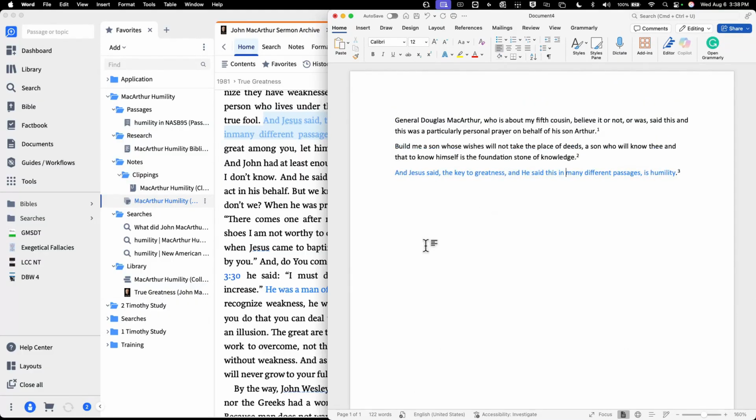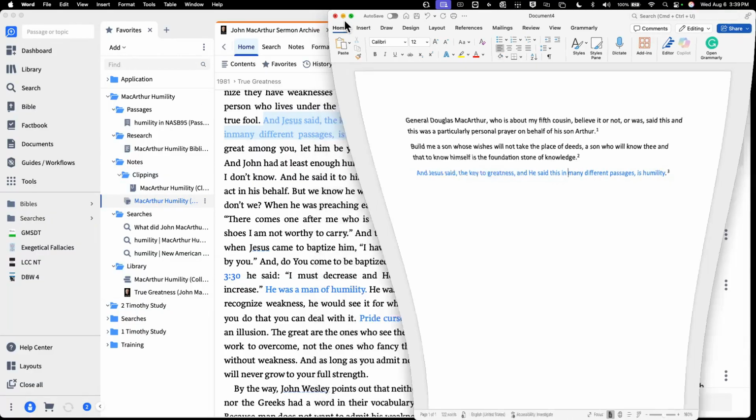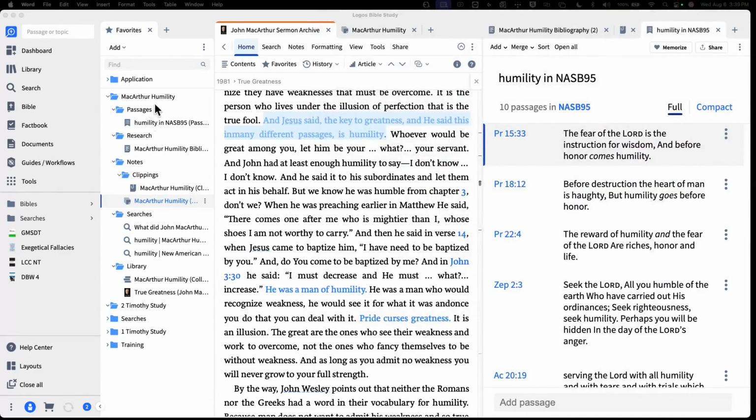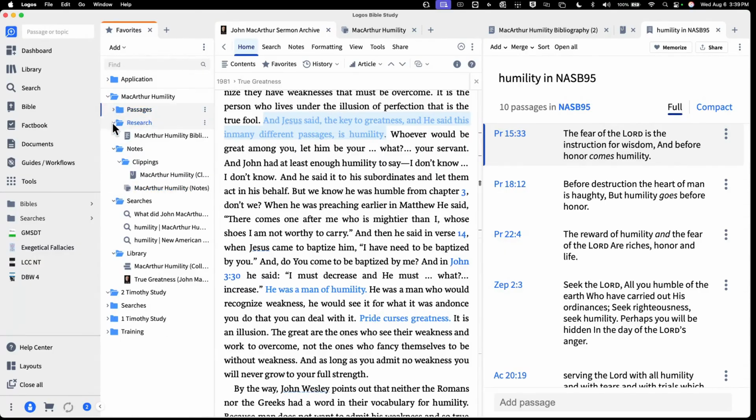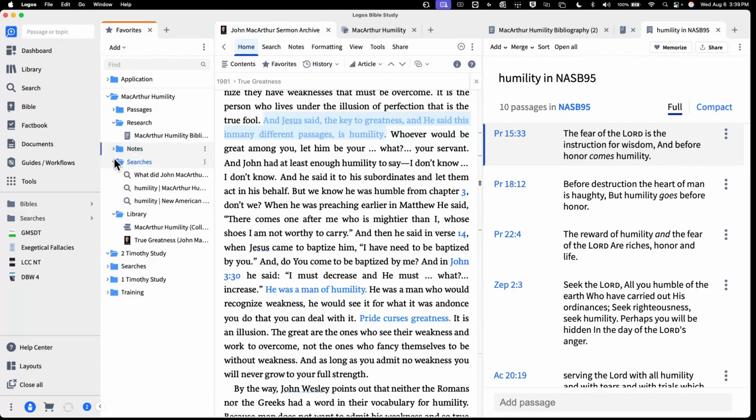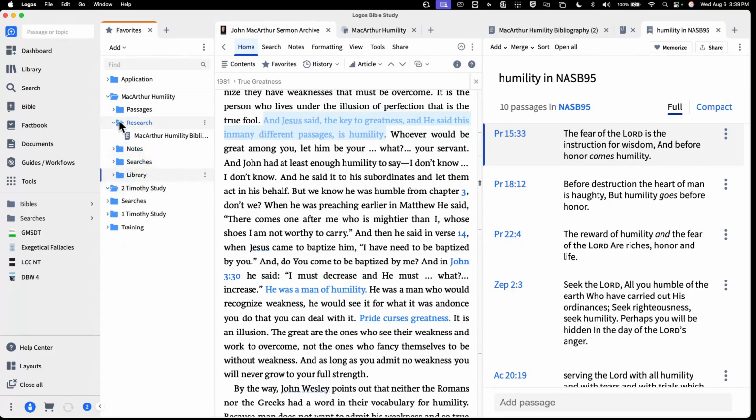Okay. So very easy to go in, get yourself organized, get your papers to start writing. You've got all these tools built in. Let's just review very quickly what tools we used here. What's this? This is the favorites tool. We think of this as a file cabinet. We went in once we had our file cabinet open, which is our favorites tool. Once we had that open, we created a drawer.